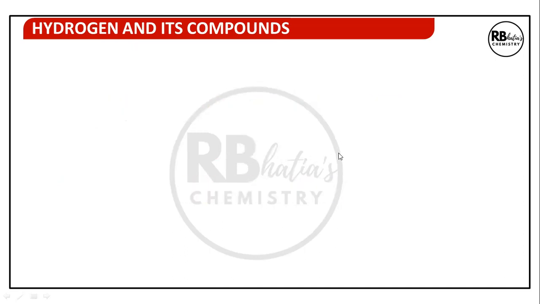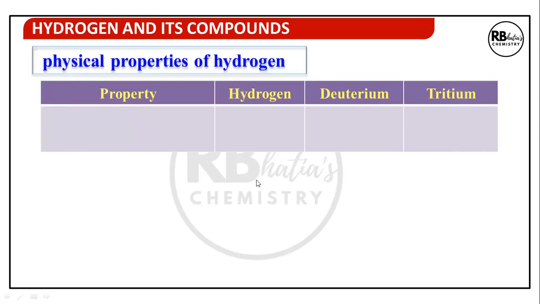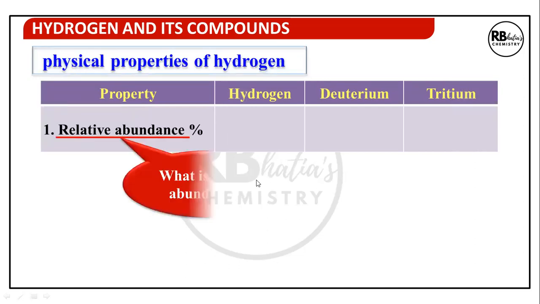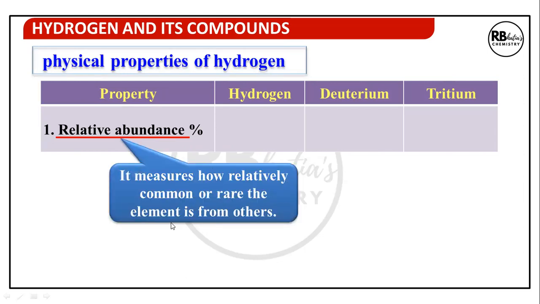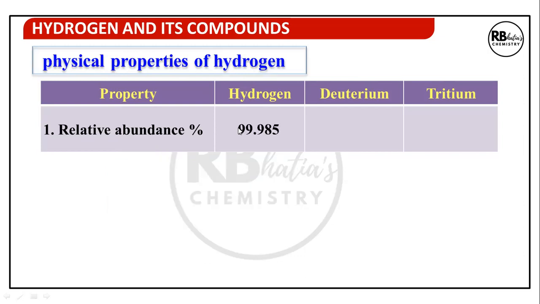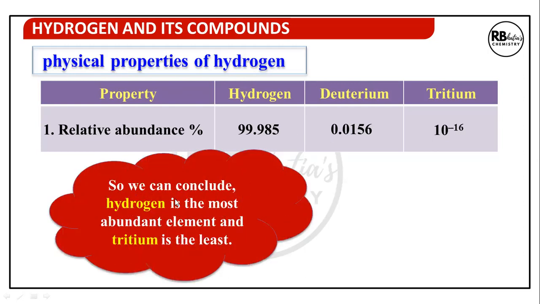Physical properties of hydrogen. Relative abundance. What is relative abundance? It measures how relatively common or rare the element is compared to others. So for protium, that is the ordinary hydrogen, it is 99.985%. For deuterium, 0.0156, and for tritium, it is 10 to the minus 16. All this is covered in the NCERT table. In the NCERT textbook, a table describes all these properties, which is important. So we can conclude hydrogen is the most abundant element and tritium is the least.